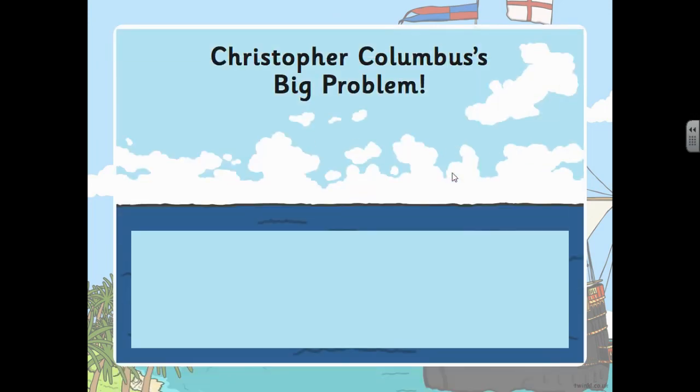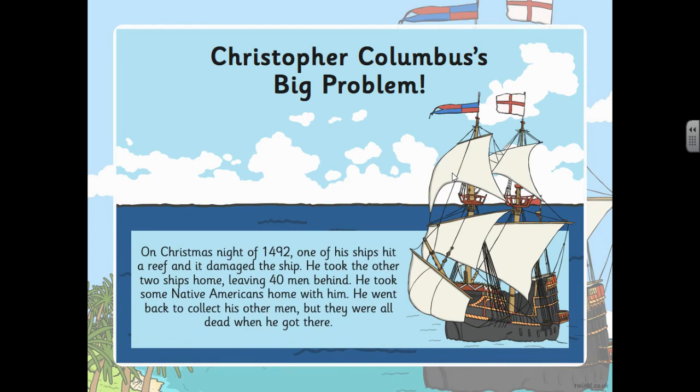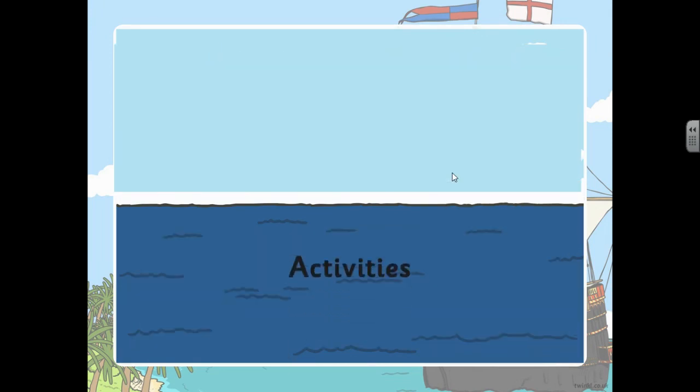Christopher Columbus's big problem. On Christmas night of 1492, one of his ships hit a reef and it damaged the ship. He took the other 2 ships home, leaving 40 men behind. He took some Native Americans home with him. He went back to collect his other men, but they were all dead when he got there.